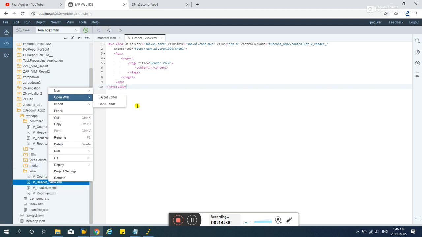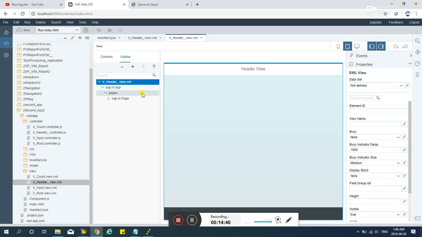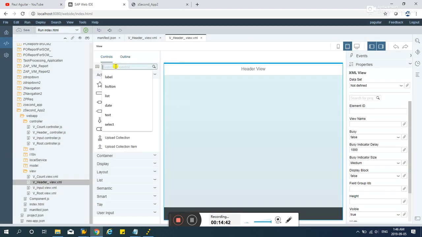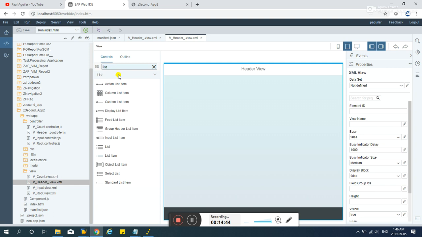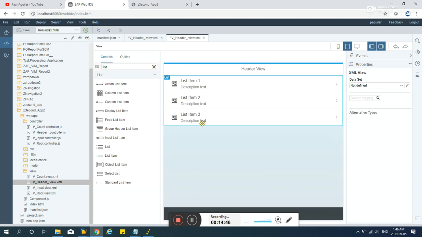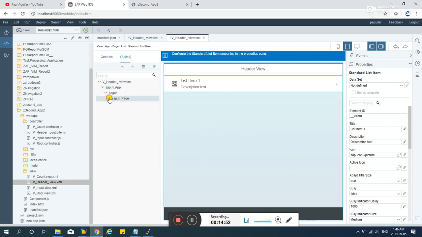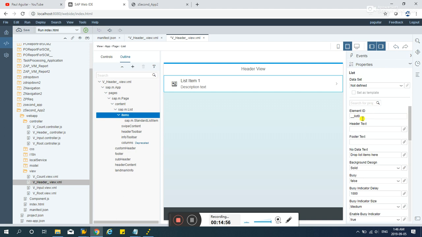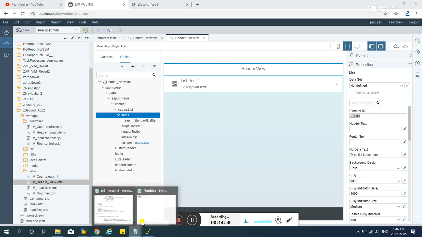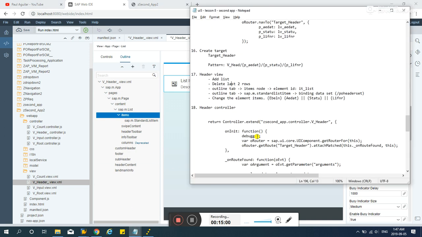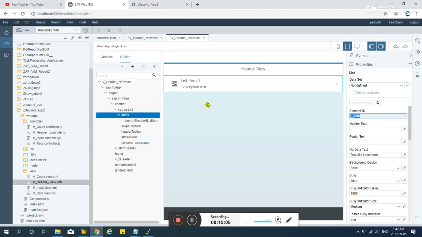Let's open layout editor here, and let's add list again right there, and delete these guys here. Go to outline, content, select the items, and change it to ID list there.